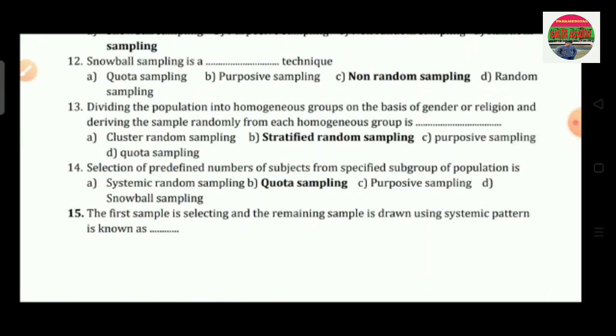Question number 12 is, snowball sampling is a dash technique. Option A is quota sampling, option B is purposive sampling, option C is non-random sampling and option D is random sampling. So the correct answer is option C, that is non-random sampling.